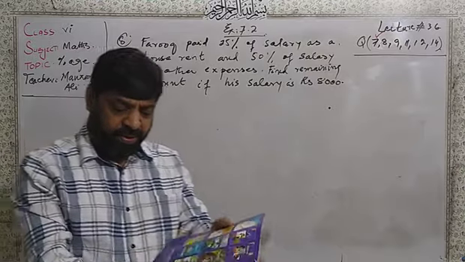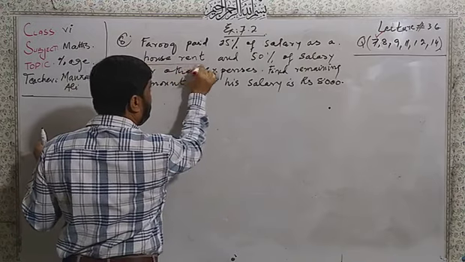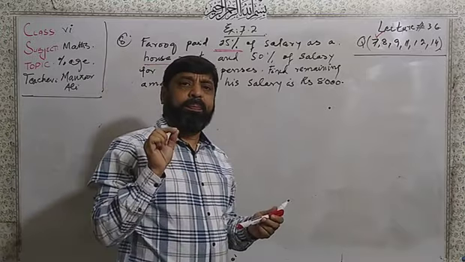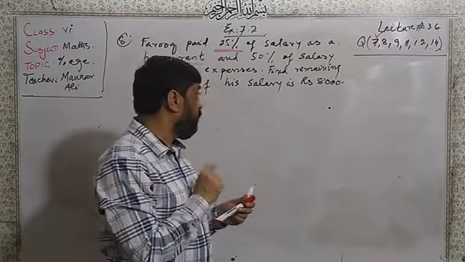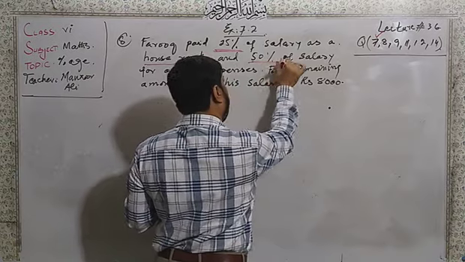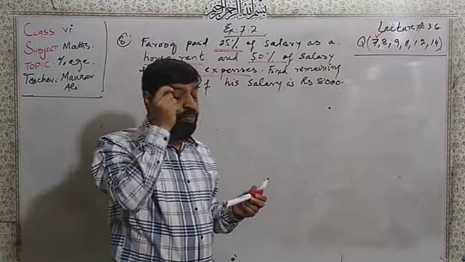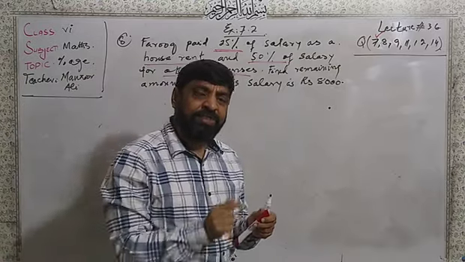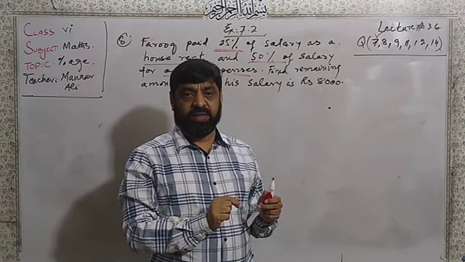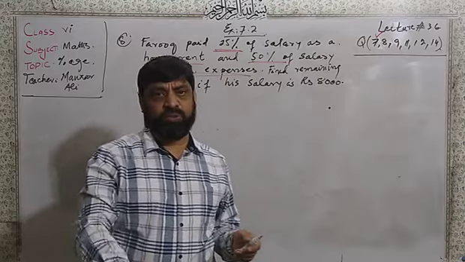Now dear students, here first of all we will underline that he pays 25% of his salary for the house rent, and 50% of his salary he pays for other expenses. Now we will add how much total amount he pays for house rent plus for other expenses, and then that sum of amount we will subtract from the total amount.